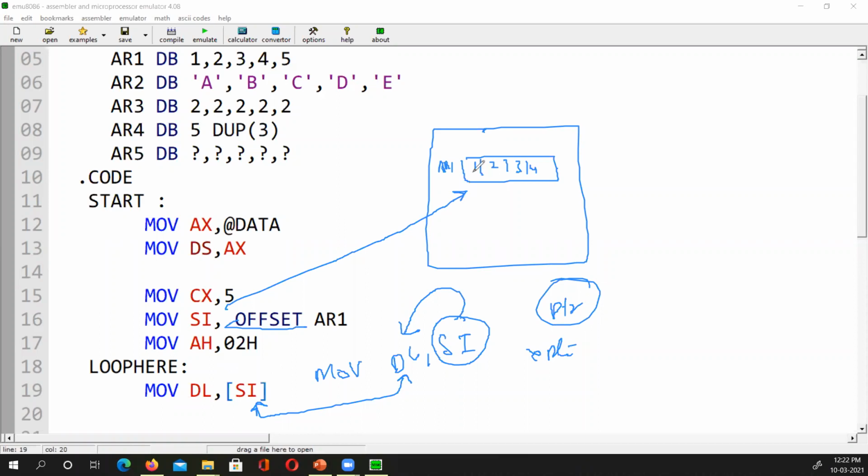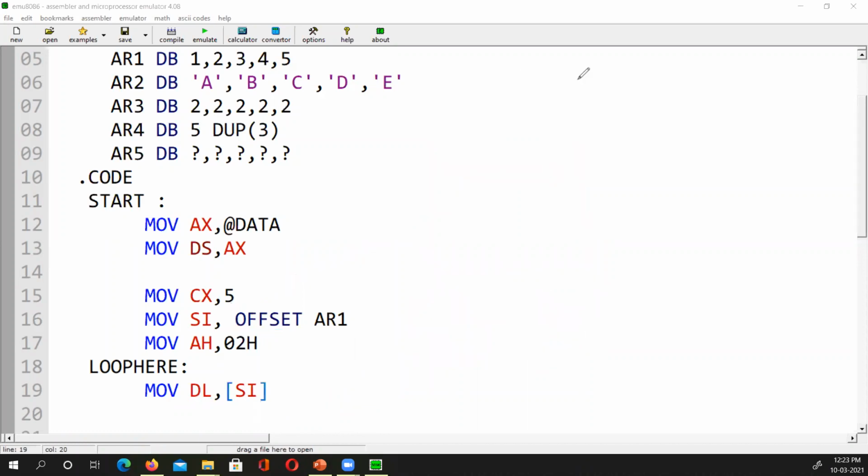What is the value of SI? 1. So what will be in the DL? 1. Very good. Now you can switch off your mic. I can go further because it's giving a little noise also.